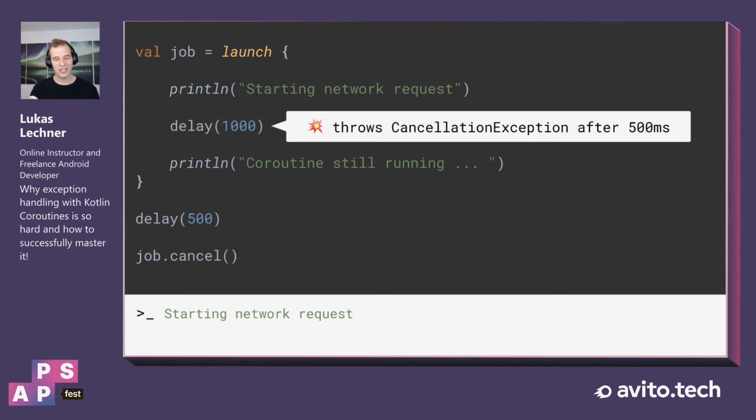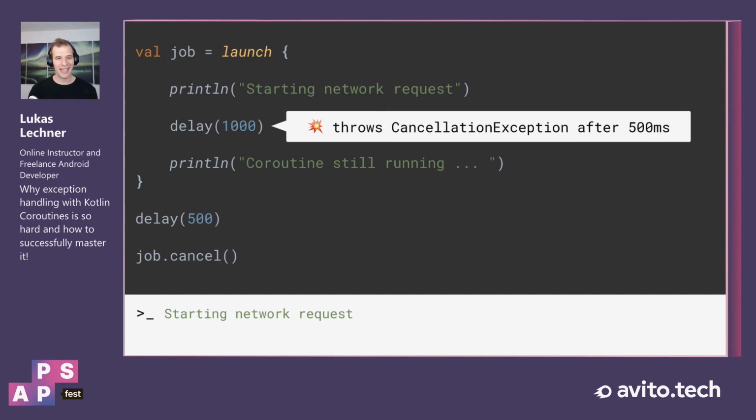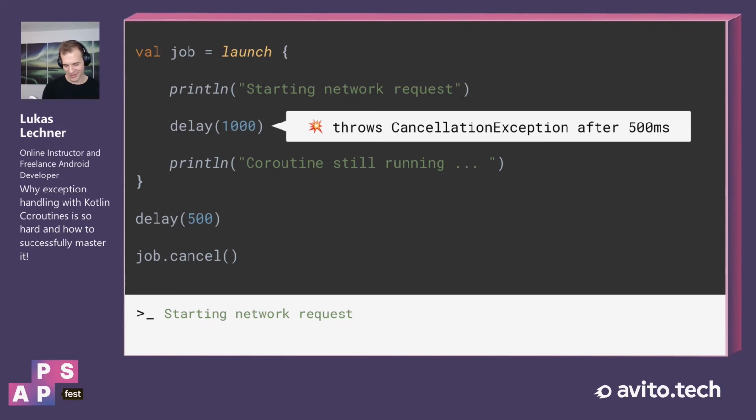So this code is actually correct. However, again, the project manager comes in and says that, well, the network request seems to fail quite often. Can you please again log it to a crash reporting system? And we, of course, again say yes.